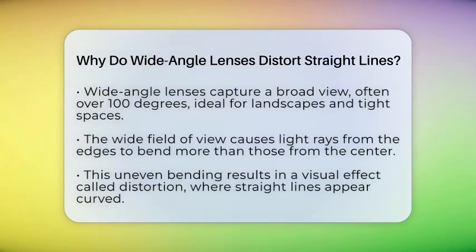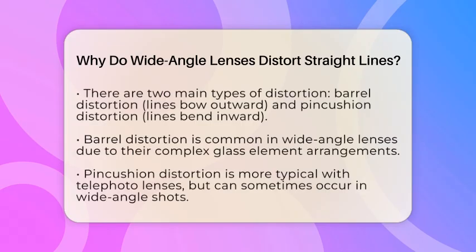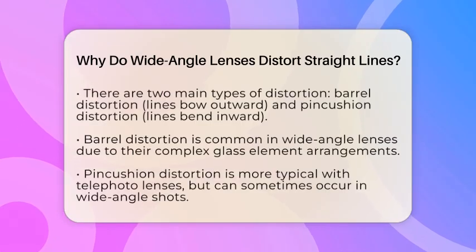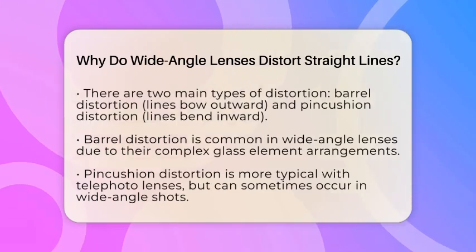These lenses are designed to capture a very broad view, often over 100 degrees. That means they can include more of the scene in a single shot, which is great for landscapes or tight spaces. But this wide field of view creates some interesting effects. When light passes through a wide-angle lens, rays from the edges are bent or refracted more than rays from the center. This uneven bending causes straight lines to appear curved, especially near the edges of the frame. This effect is called distortion.